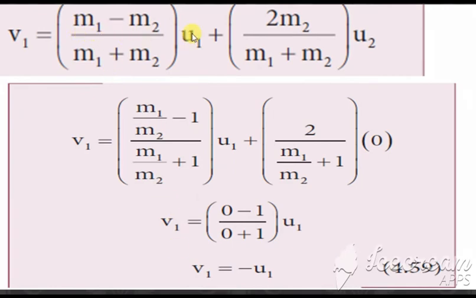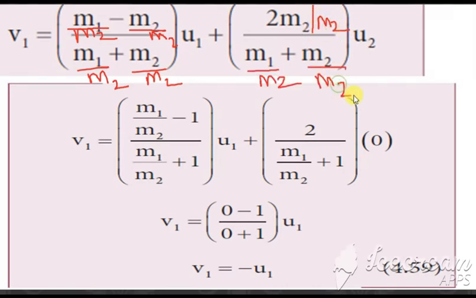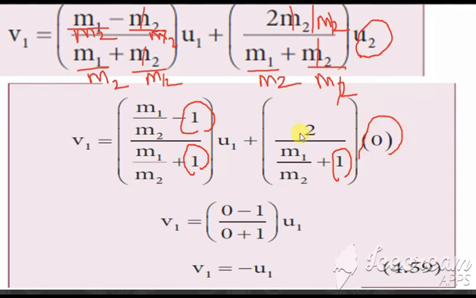So if we divide the whole equation by m2, we get m1 divided by m2 minus m2 divided by m2, and here also divided by m2 and here it is divided by m2. Clear? Now this m2 and m2 get cancelled, so we get 1. Here also we get 1. Here also we get m2 and m2, so we get 1. And u2 value is given as 0, so we substitute this as 0, so this full term becomes 0 because 0 into anything is 0.